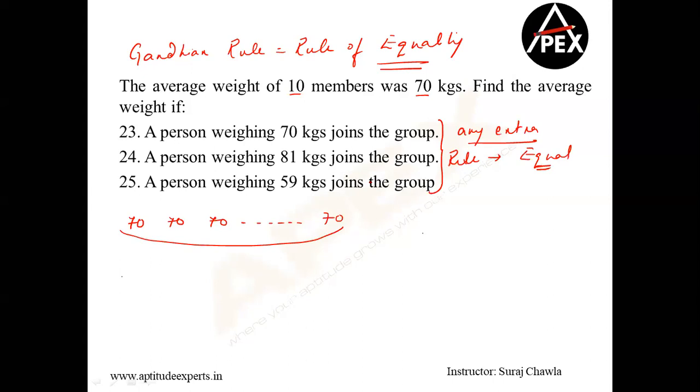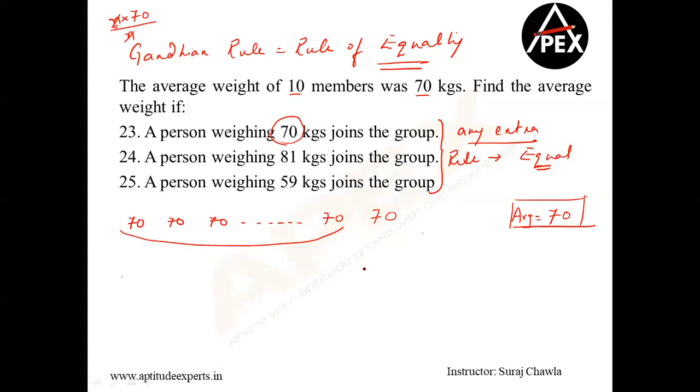And we are playing a game. The logic is simple. We have done this a lot many times in our school also. School tiffin box sharing and all, right? So everybody should be having equal number of chocolates. Now, there is a 11th guy who is coming up with 70. Now, please understand, even now, everybody is of 70 kilos of weight. So if everybody is 70, I can always say that my average remains 70. Please understand, if everybody is 70, no matter how many people are there, the average always remains 70. The logic is quite simple. If there are n people in the group, everybody is 70, so my sum total becomes 70 into n divided by n. So therefore, the average will always remain 70.